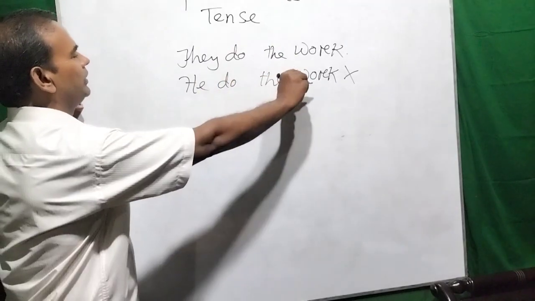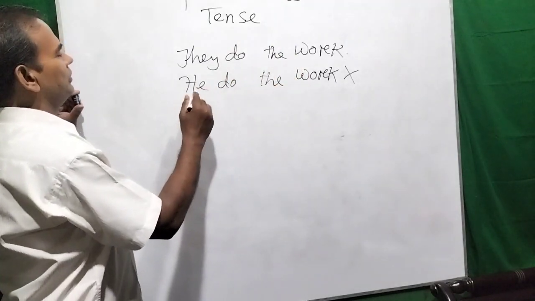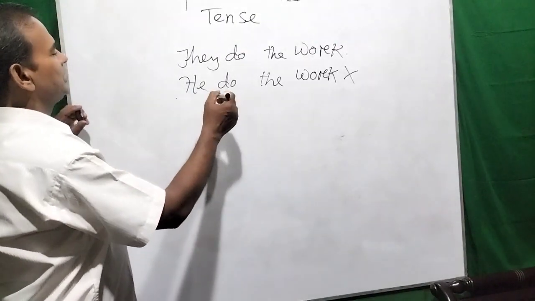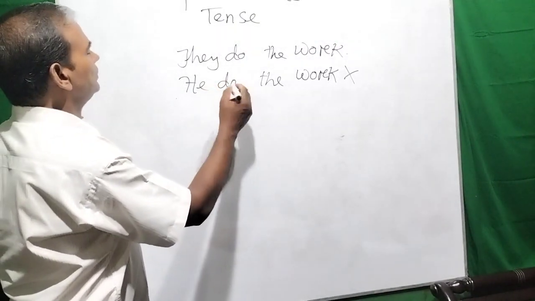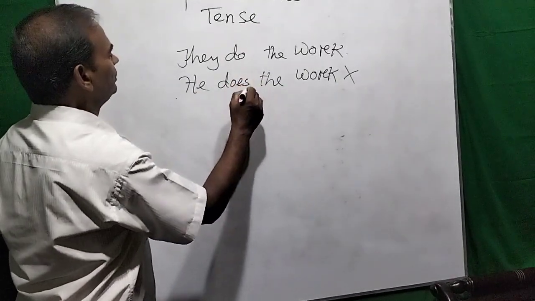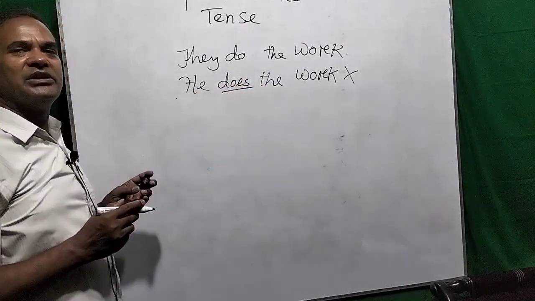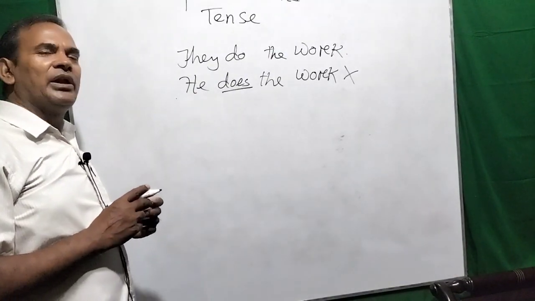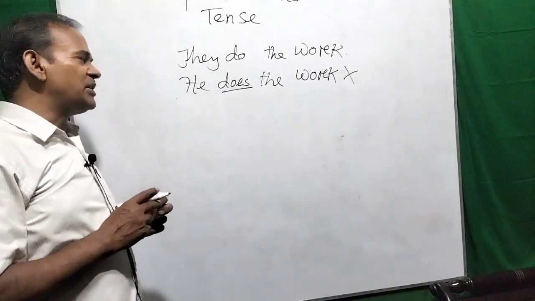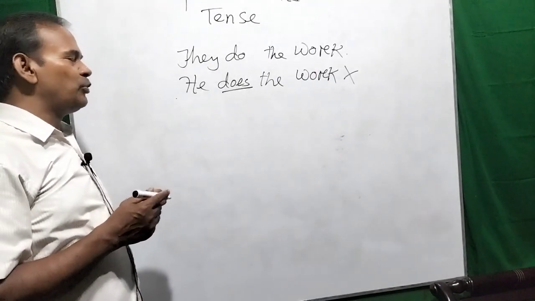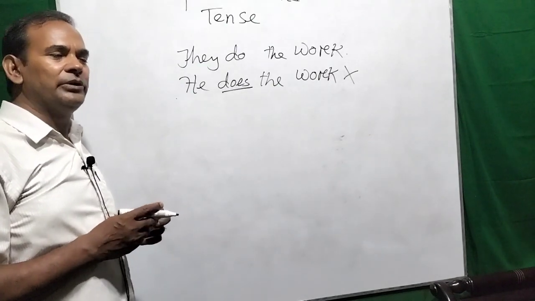The sentence is incorrect. According to the rules of third person singular number, we must add s or es with the present form of the verb. That means the present form of the doing verb will take s or es with it, not any other verb.